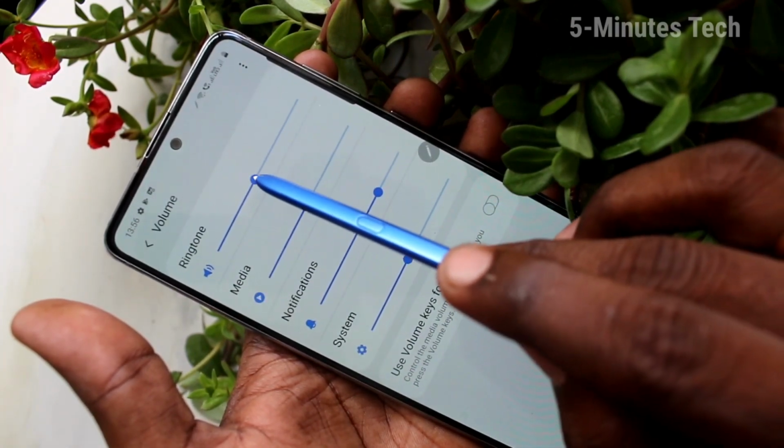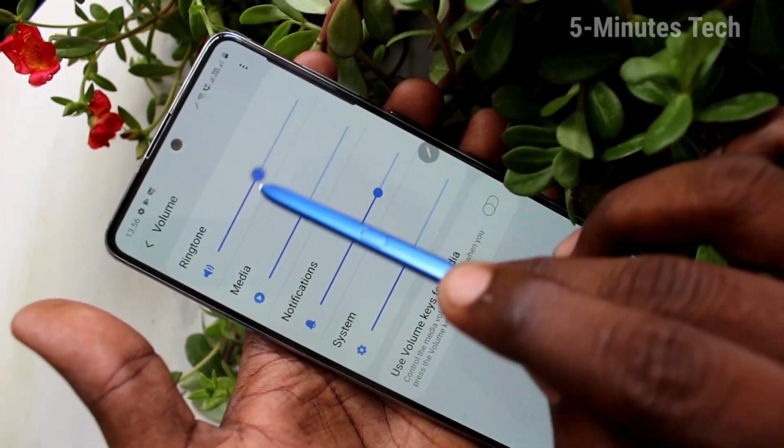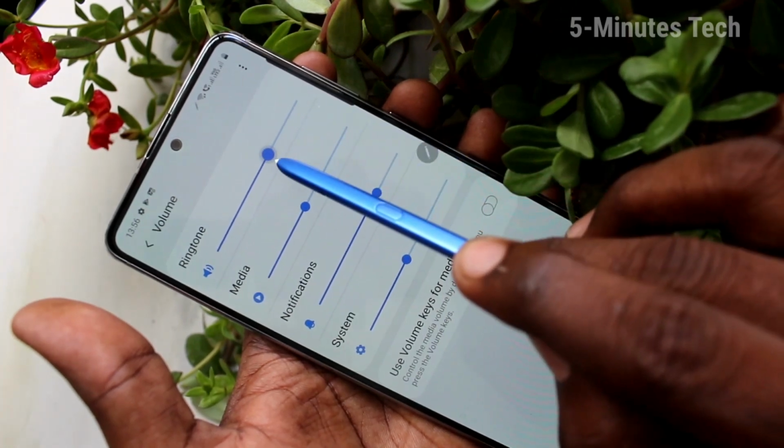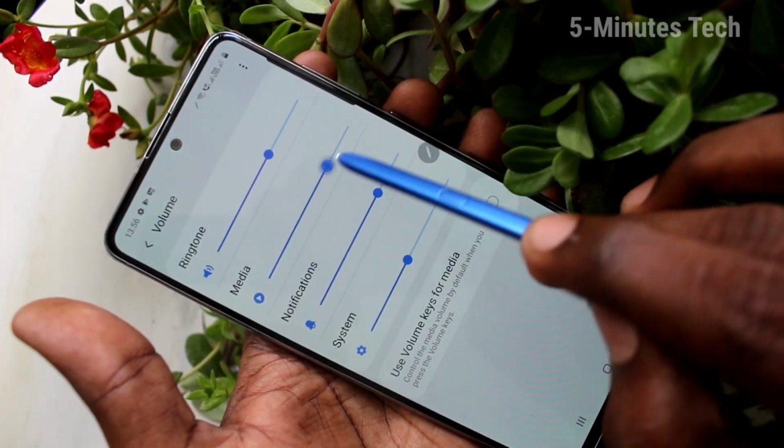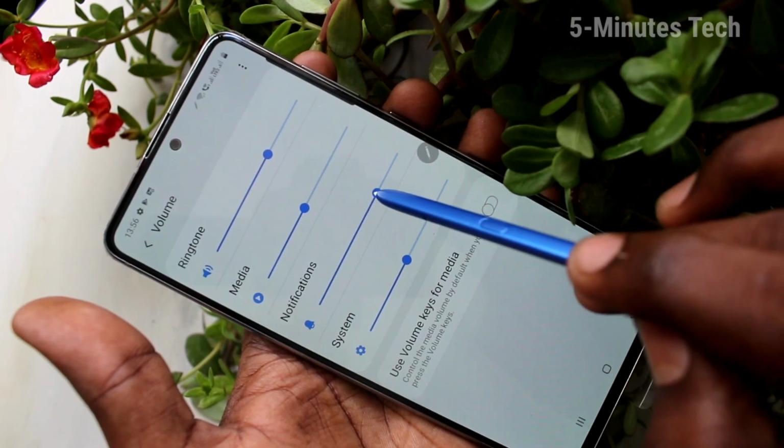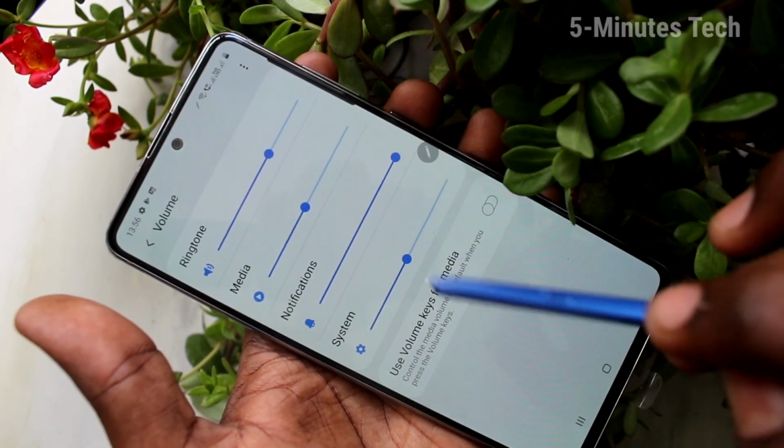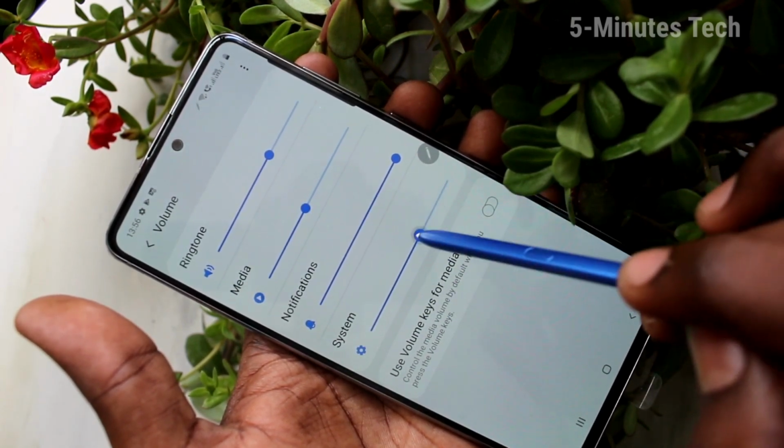Next, volume. Here you can control the volume, ringtone volume, media volume, notification sound, and finally system sound. Just you can increase or decrease the sounds.